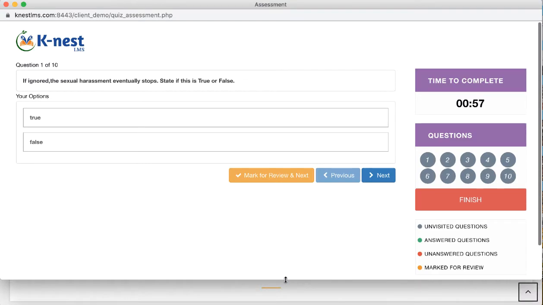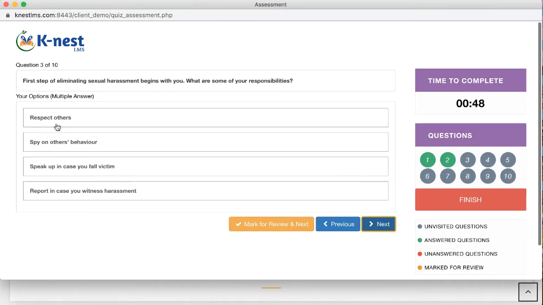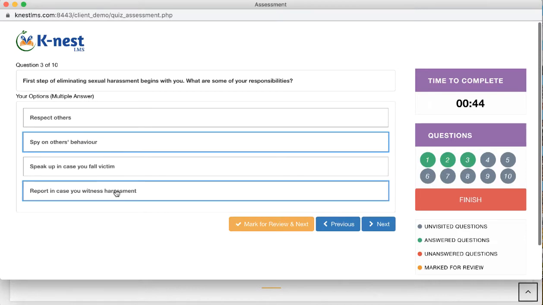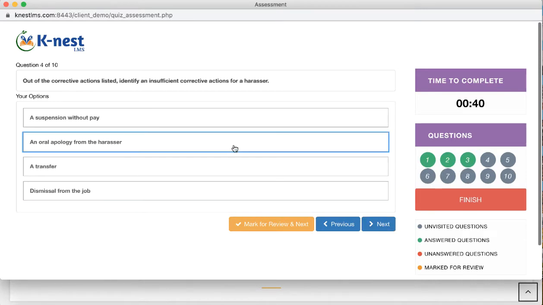So this is a standard interface. We have a multiple choice, in this case only true false. Again, look at this one. This is a multiple answer question where more than one answer can be correct. For this one, MCQ.